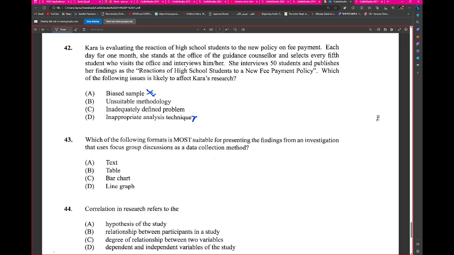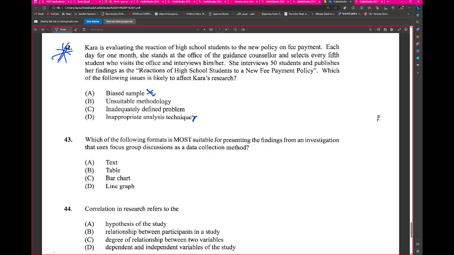So what's the answer for this, though? I would say B is the answer. Unsuitable methodology. I say C. Alright, so it's a B or a C, to be very honest, right? Because I understand where we're coming from if we choose B, and I understand also why C.